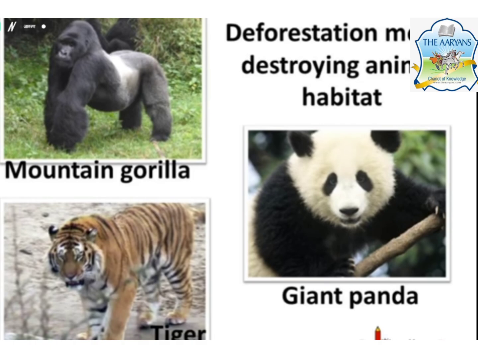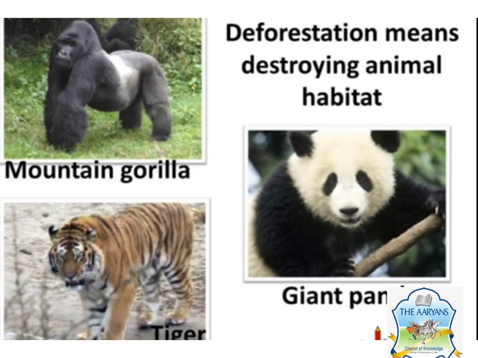And due to deforestation, we are destroying the habitat of many animals. As a result, many animals are in danger of becoming extinct. Extinct means they are about to finish, like mountain gorilla, tiger, giant panda.